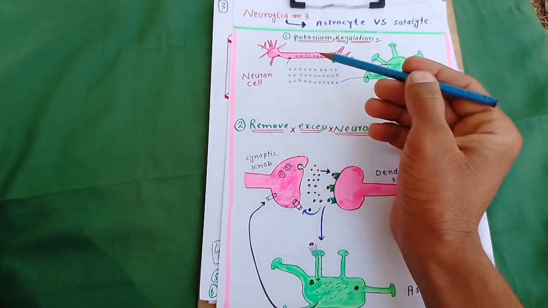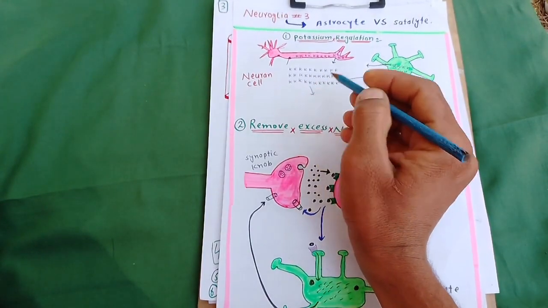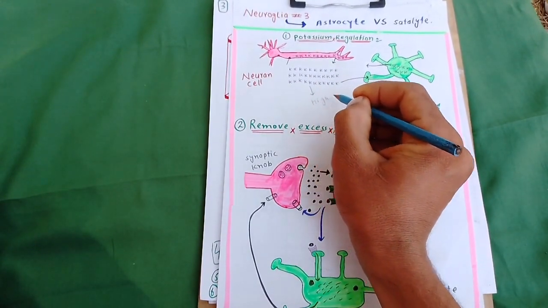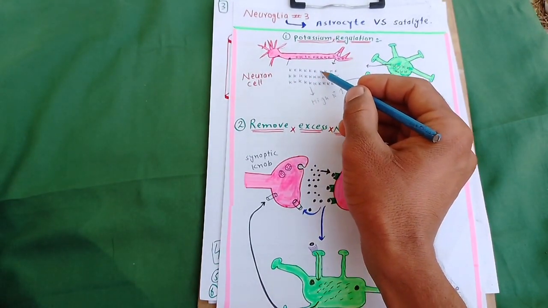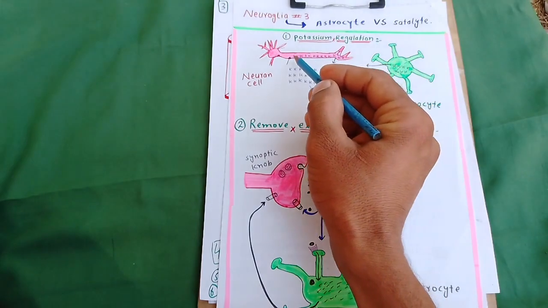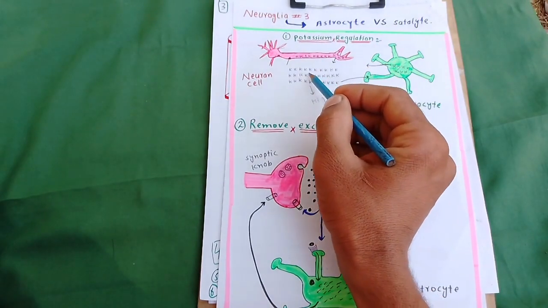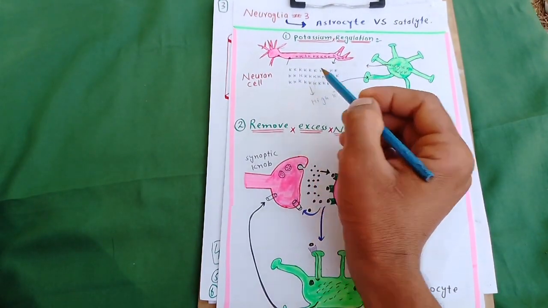Suppose this is a neuron. This is the condition of high potassium level outside of the cell. This is the abnormal condition. In the normal condition, potassium is more inside. When potassium is more outside, the astrocyte engulfs and stores the potassium, so the amount of potassium again becomes low.